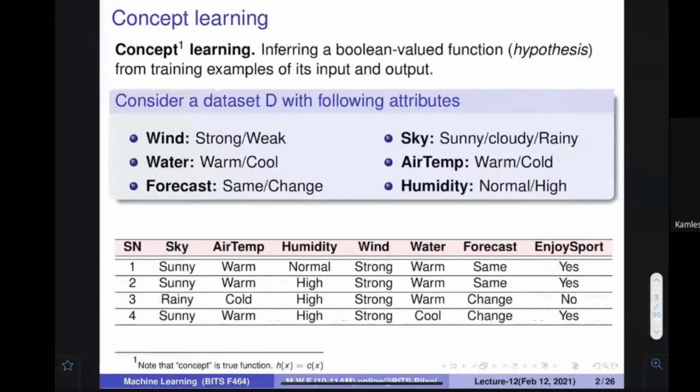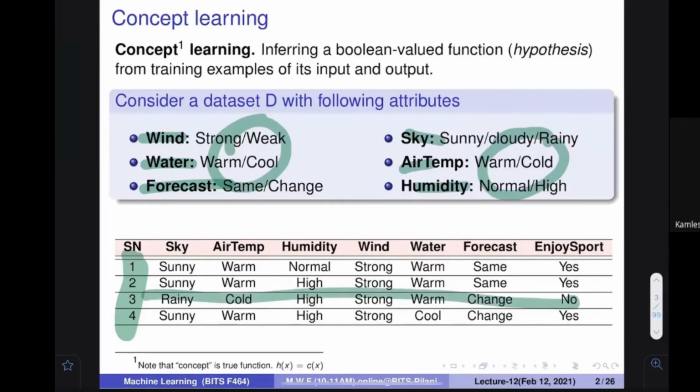We have seen a particular database in the last class, where only 4 items were there. Out of the available things, the attributes we selected were sky, air temperature, humidity, wind, water, and forecast, and they can take some values. Using those values we constructed this kind of database. Let's assume that this is the database we have, and it is exposed to us.